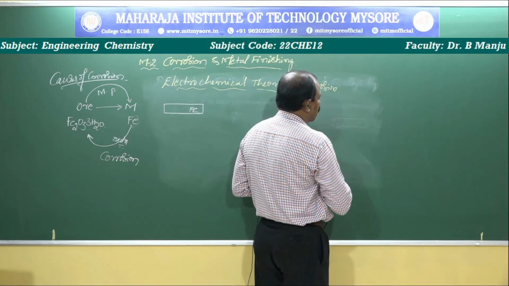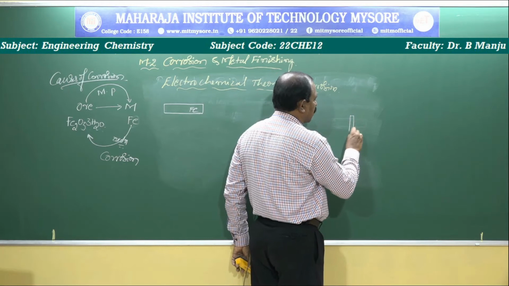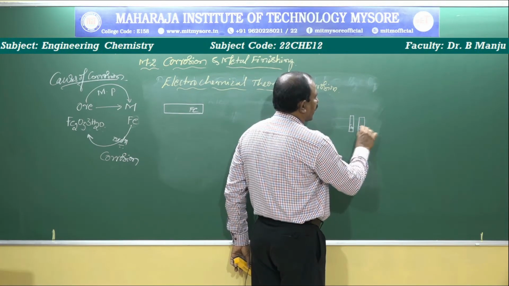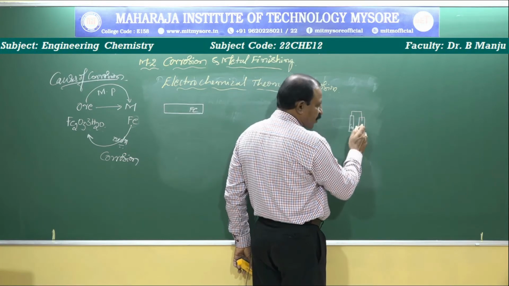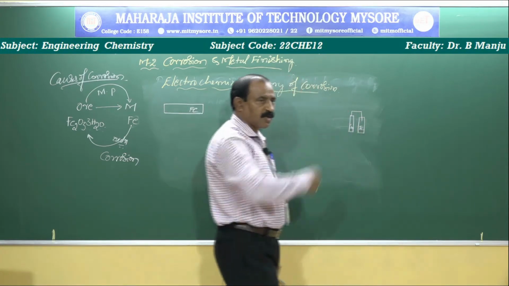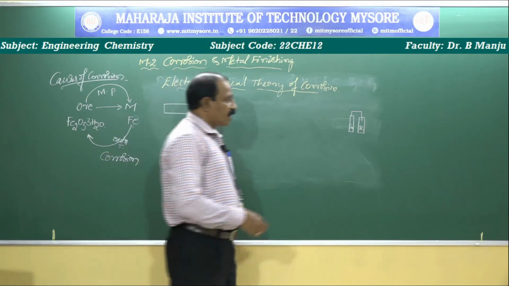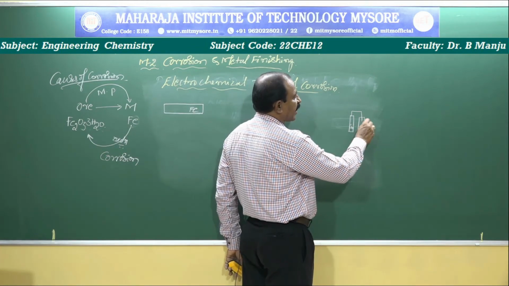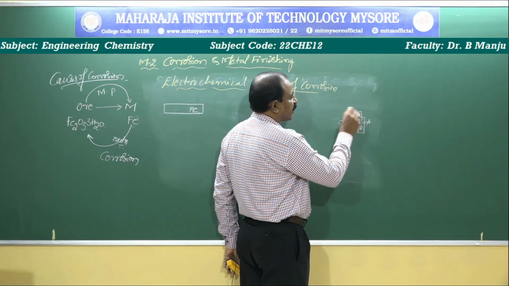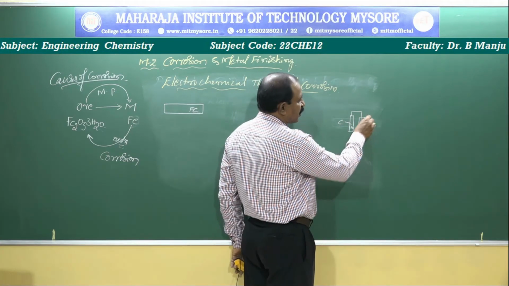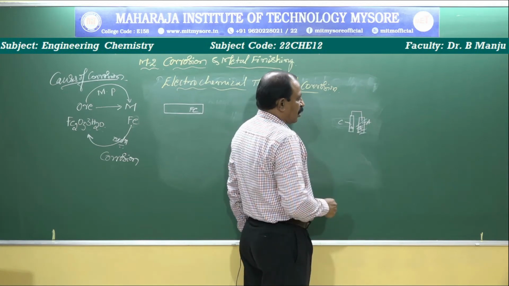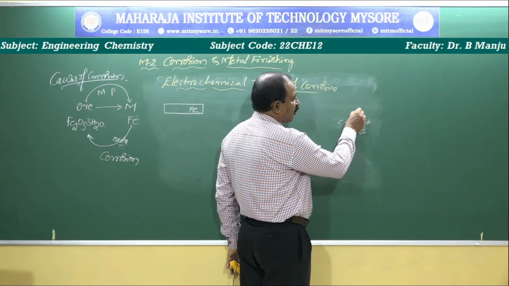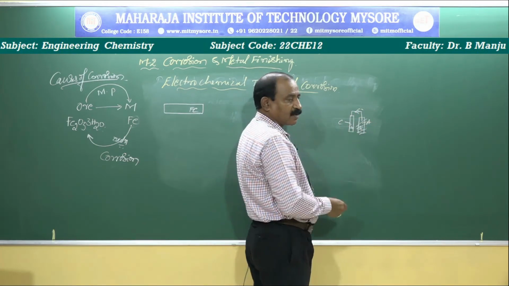And for different metals, suppose you take two different metals, one copper and one iron, or any two different metals. One of the metals undergoes corrosion depending on the electrochemical series, on the basis of electrode potential. The metal with the higher negative potential acts as anode, and the other metal acts as cathode. The anode undergoes oxidation, that is, it undergoes corrosion, and the cathode is free from corrosion. Electrons are transferred from anode to cathode.